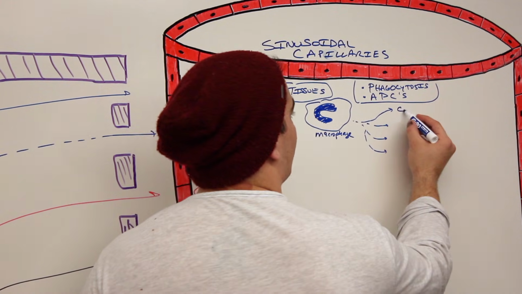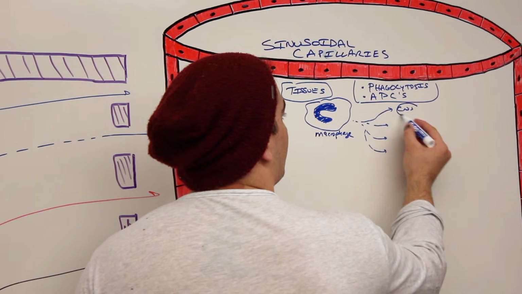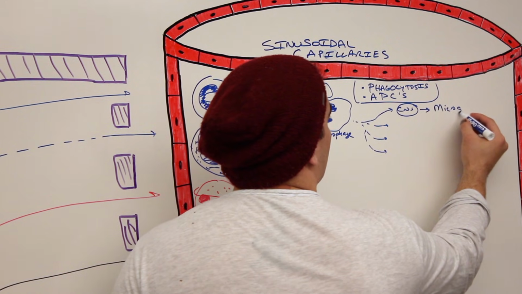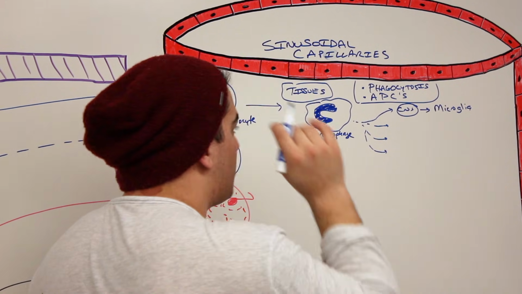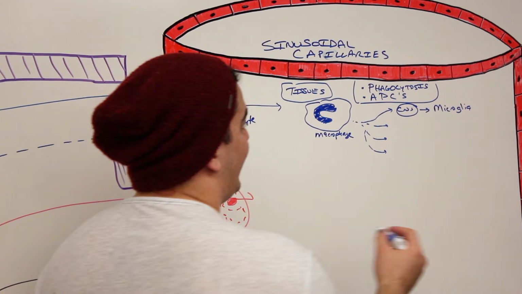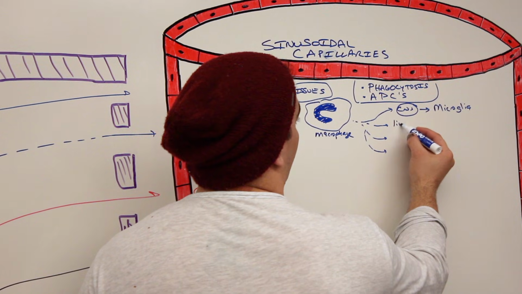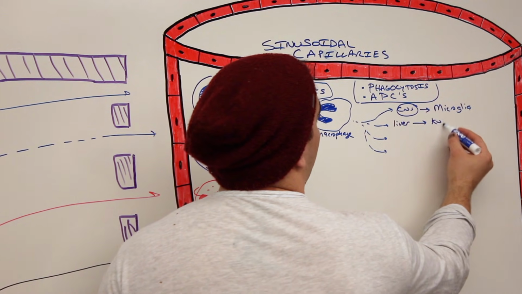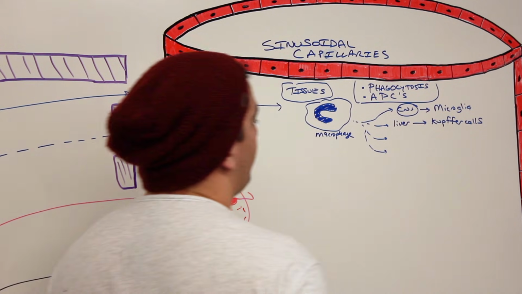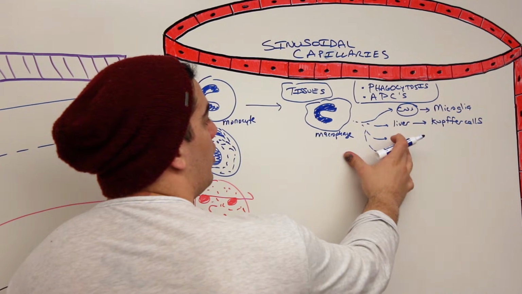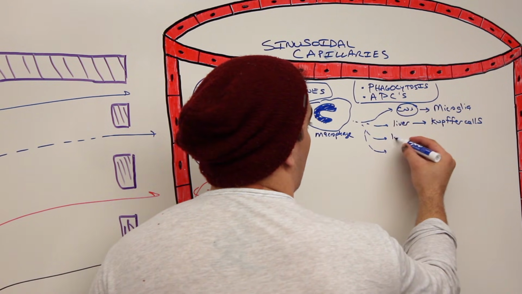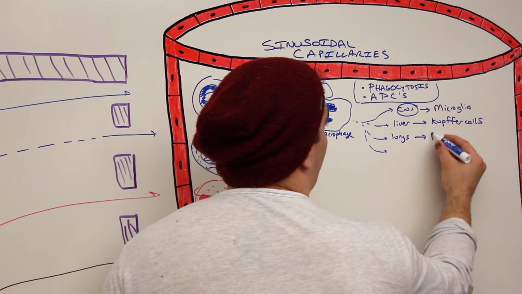You know, it can go into your central nervous system. And if it goes into your central nervous system, it forms a very permanent resident, which is called microglia. Those are those specific types of glial cells that are present within the central nervous system. Another one is it can get fixed within the liver. So it can get fixed in the liver, and these are called the Kupffer cells. Okay? Then it can also go and get lodged within the alveoli. So it can go to the alveoli of the lungs, and it can become alveolar macrophages.